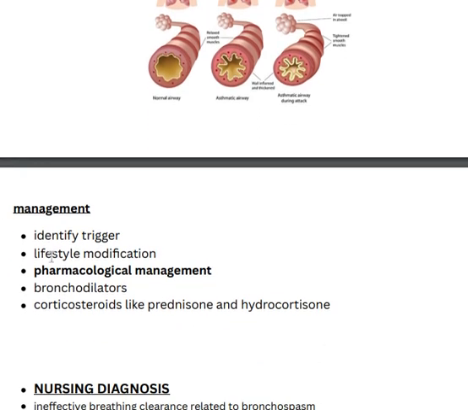management. The nurse's first step is to identify the cause, then lifestyle modifications and pharmacological management, such as providing bronchodilators and corticosteroids such as prednisone and hydrocortisone.